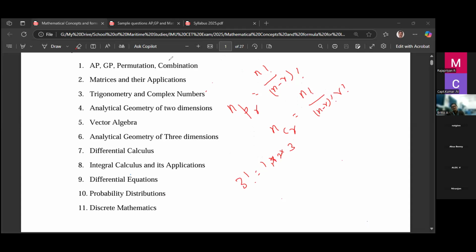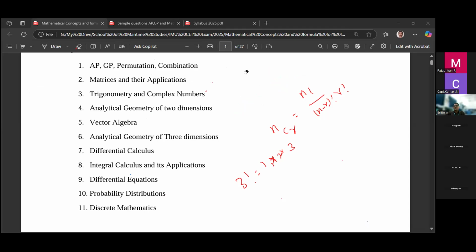I don't want to go deep on this. So remember what is AP, what is GP, what is permutation and combination, because we are going to use these things in probability also, in analytical geometry, and sometimes in trigonometry you may also use permutation and combination. Okay, so we should remember this basic concept.